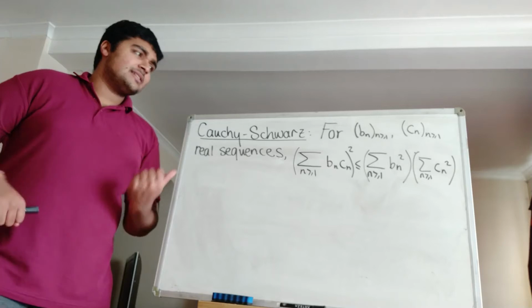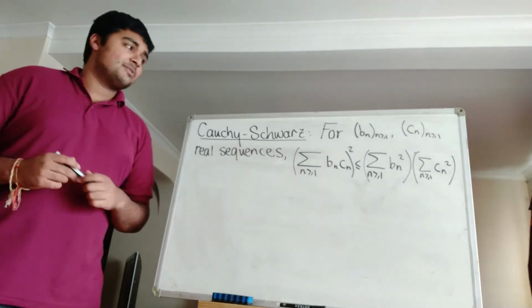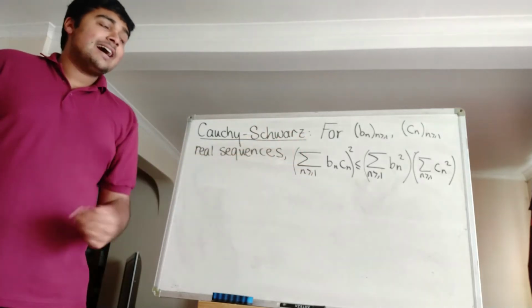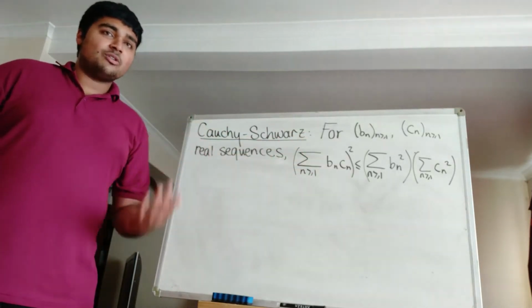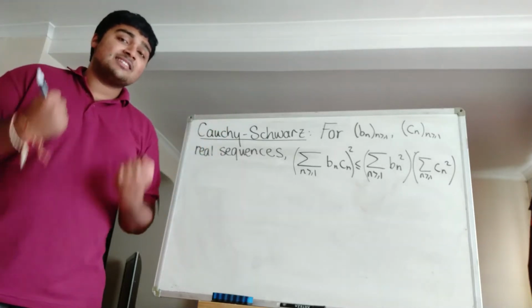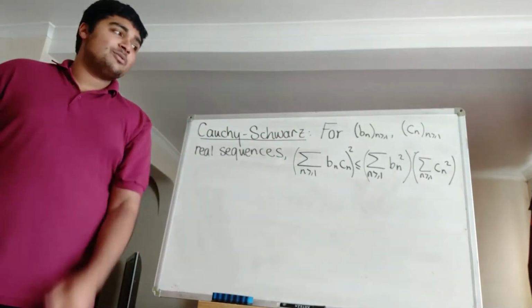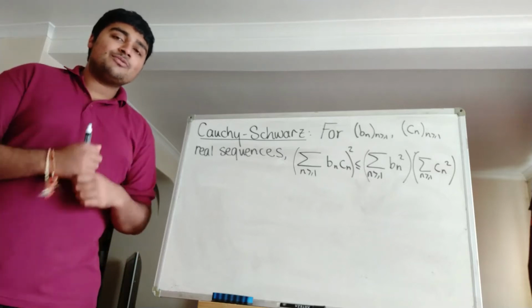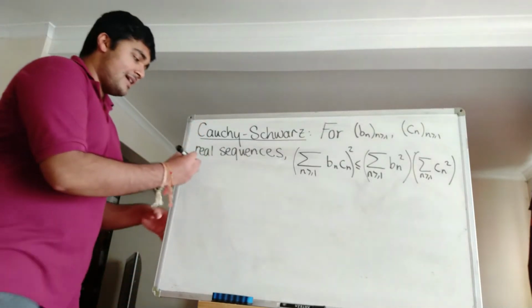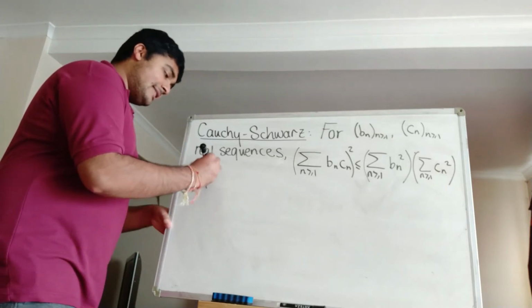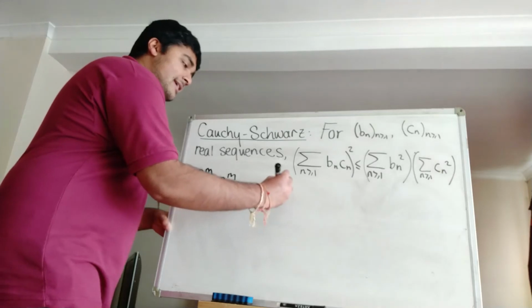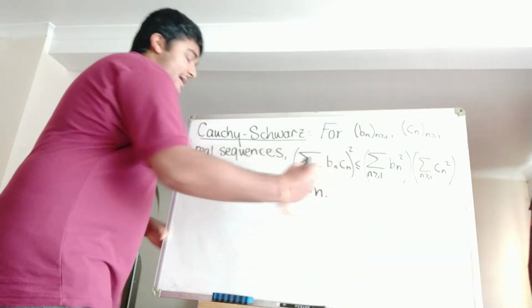I'm not going to prove this in this video, but it comes directly from the Cauchy-Schwarz inequality. I claim that the sequence of a_n that we are asking about does not exist, and we're going to prove that using this inequality. Suppose for contradiction that the sequence of a_n does exist. That means that a_1 to the m plus a_2 to the m plus, and so on to infinity, equals m for all m.